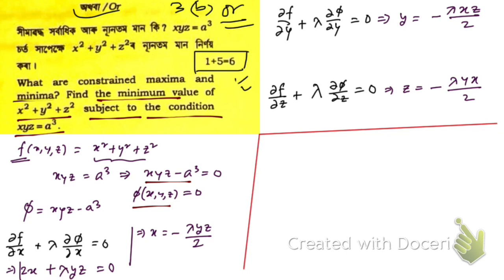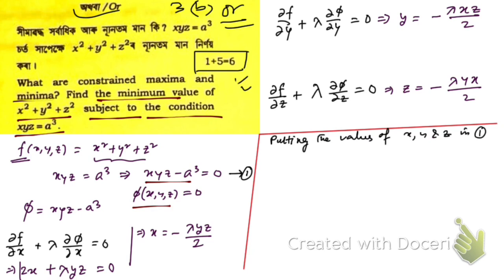What we're going to do, we're going to put these values in equation number 1. So this is equation number 1. Now putting the values of x, y and z in equation number 1.